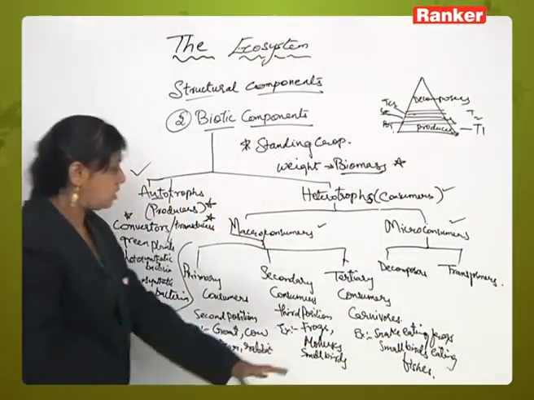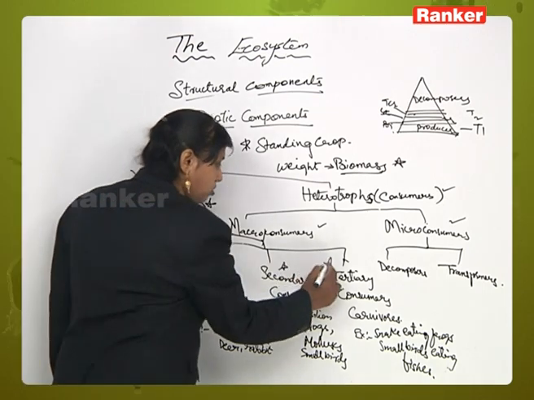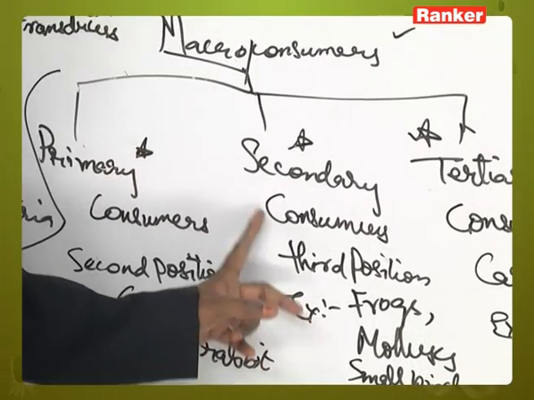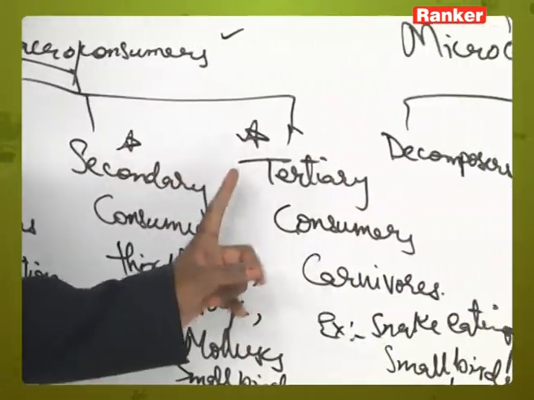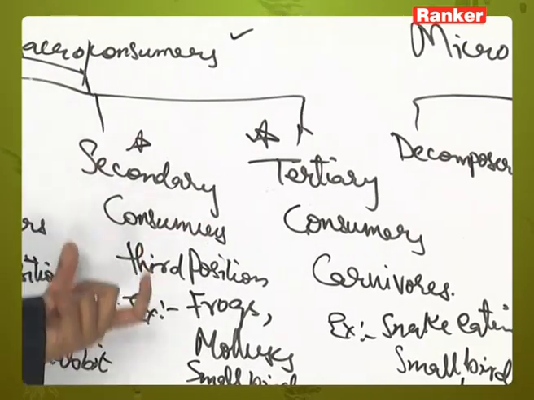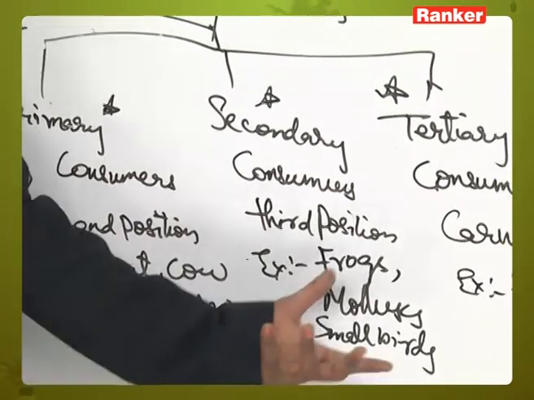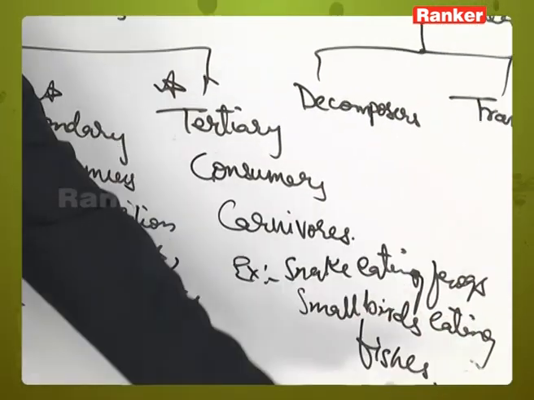These examples will be easy, and every bit will come for your multiple choice question. These are herbivorous green plants, which are consumers that depend on plants for food, and these are the consumers which depend on both primary and secondary consumers for food material. These examples are very important: cow, goat, deer, rabbit, frog, mollusks, small birds, snake eating frogs, small birds eating fishes.